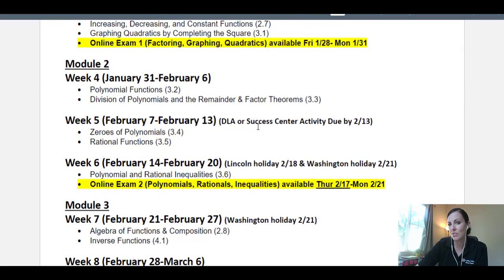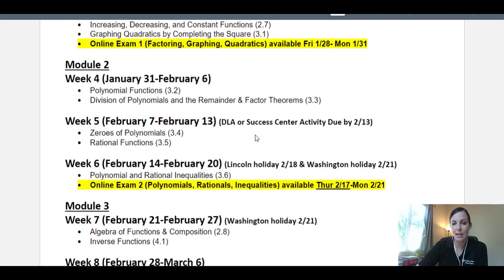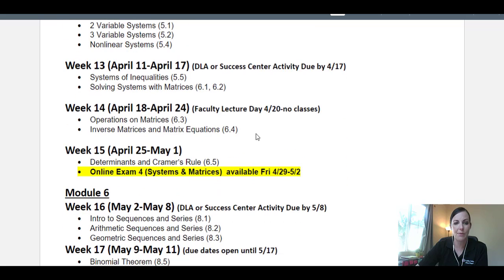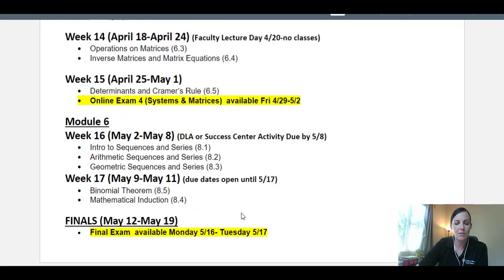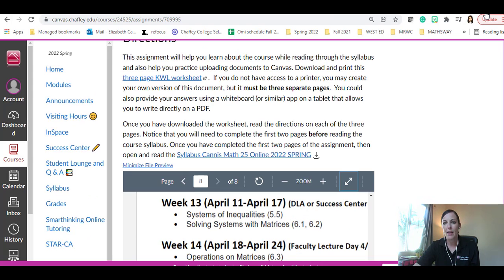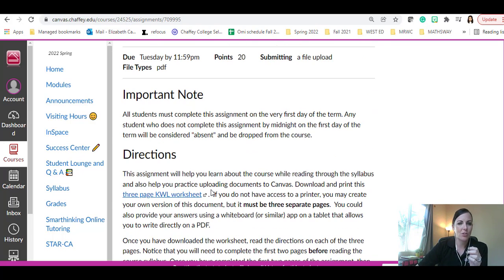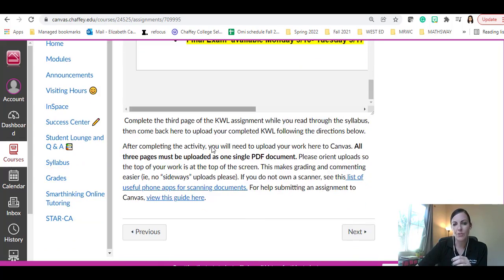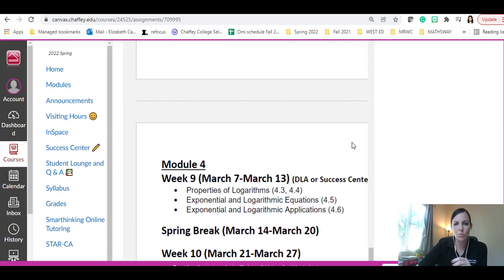Again, check on Canvas for any changes, but you can see when our exams are planned, so you should put that into your schedule, and any holidays that we have as well. Going all the way down to May, you can see our final exam is going to be available May 16th to May 17th. Okay, so that is the syllabus. That was a quick run through, so please make sure that you check that out better. And again, you're completing that KWL chart or worksheet after you finish reading through the syllabus, and you'll be able to upload it there as well.